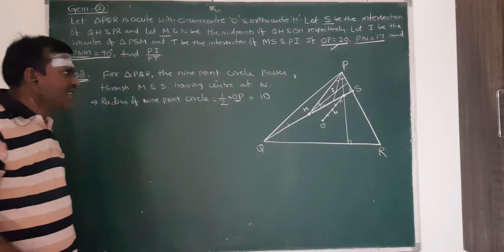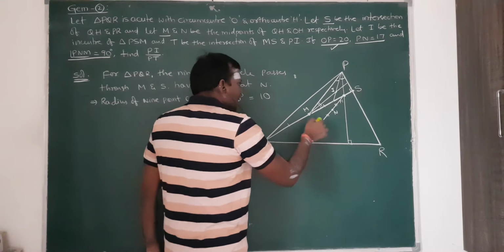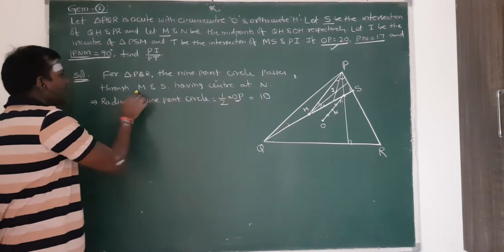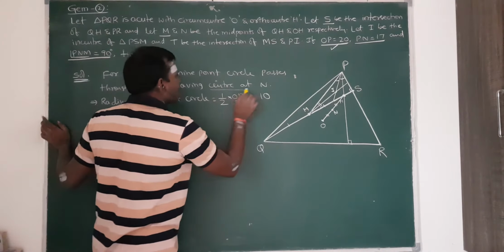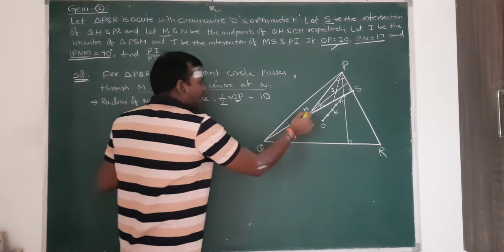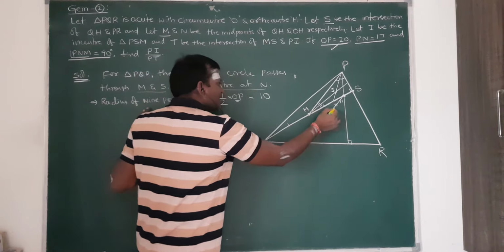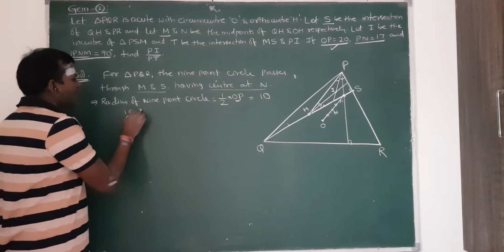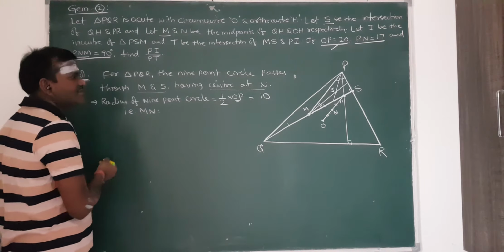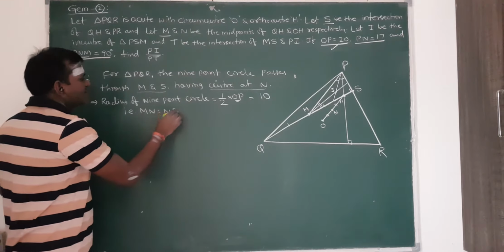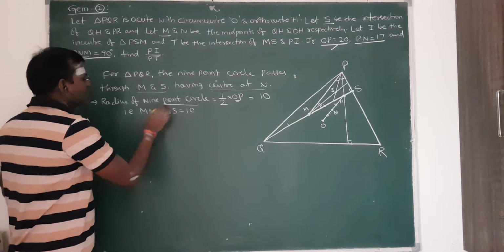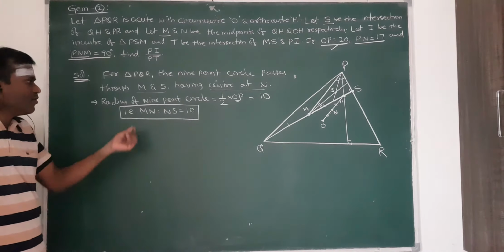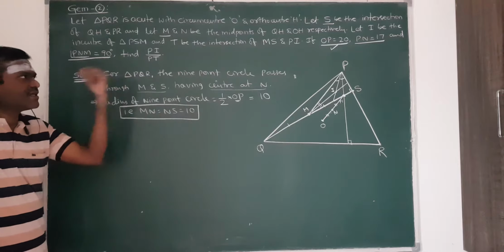What is the radius here? A circle passing through M and S and having center N is the nine-point circle. I already wrote here, passing through M and S, having the center N. So that means MN is a radius of the nine-point circle and NS is also a radius. So MN is equal to NS is equal to 10. So this is the first observation. From the nine-point circle properties, we got that MN and NS values are equal to 10.